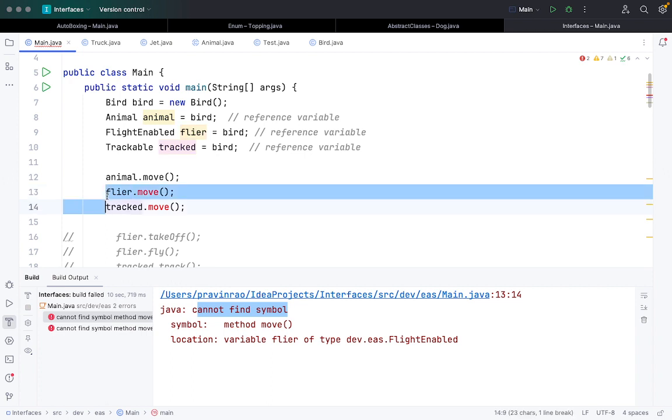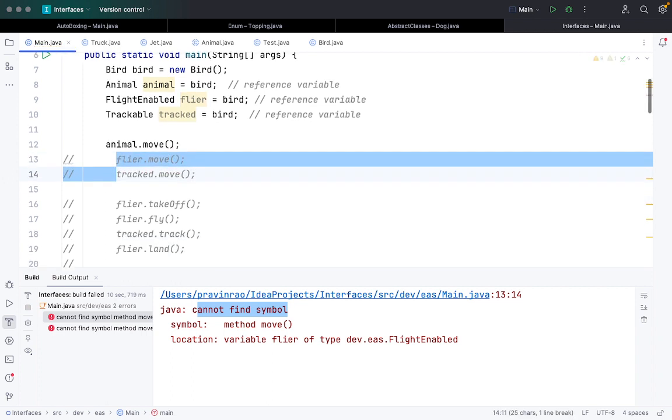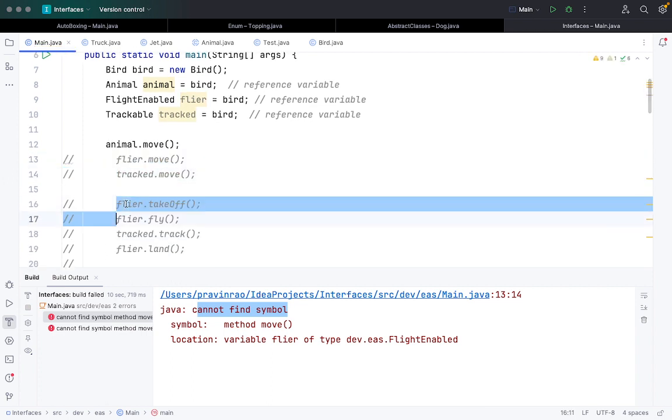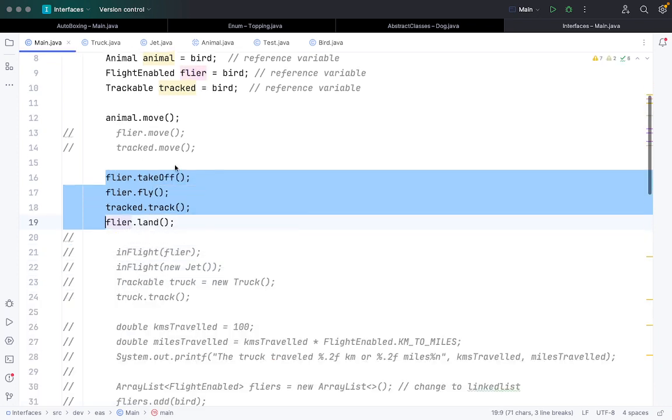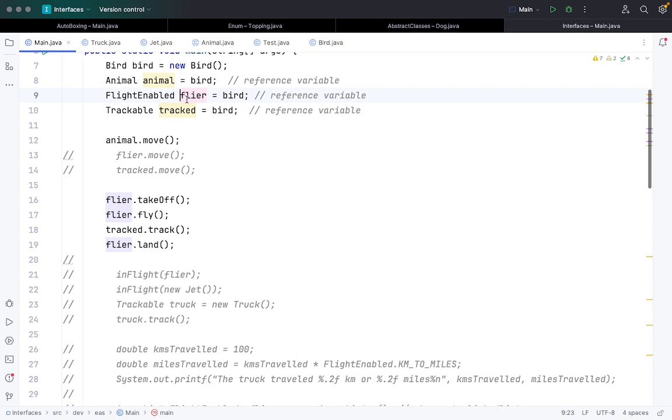Okay, so let me comment this out and uncomment this. What I am trying to do here is, using the reference variables of FlightEnable and Trackable, call only those functions which can be accessed by the particular interface object.